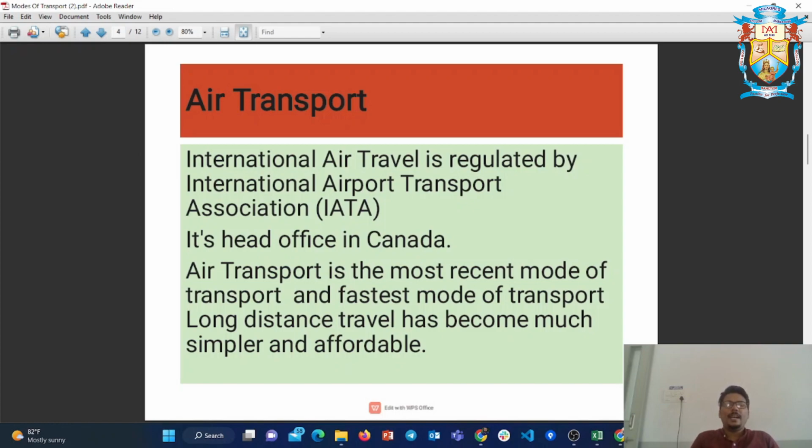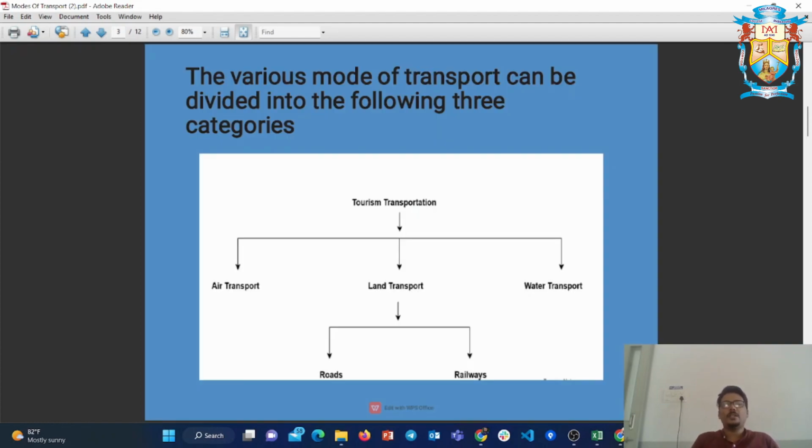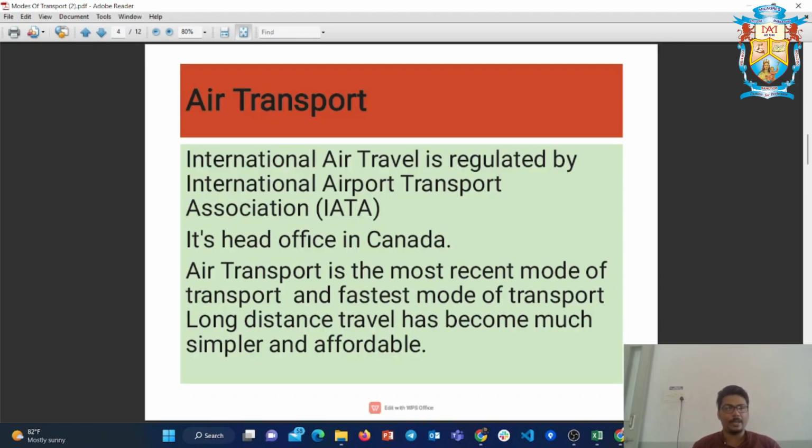Good everybody, in the last class we were studying about tourism transportation, and we are done with air transportation. Now we have to see the second part, which is all about land transport and water transport. Let's go through them one by one quite elaborately.